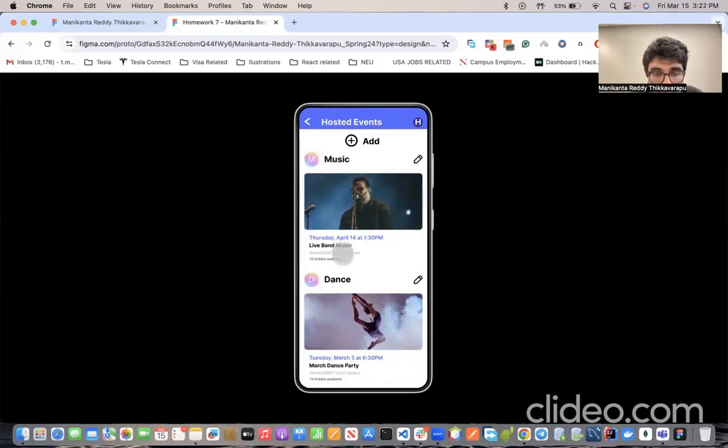So coming to the events, you can see the date and time, and what's the event name and what's the event type, like music. So this is the music event and this is the dance related event, and you can also see how many tickets are available.